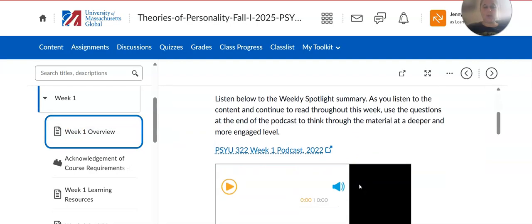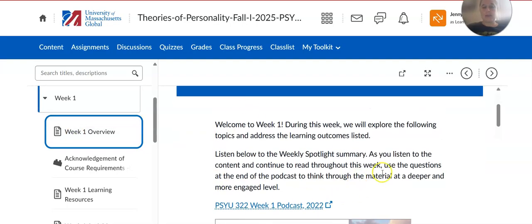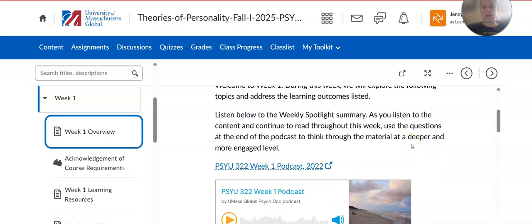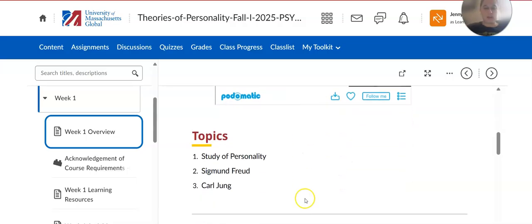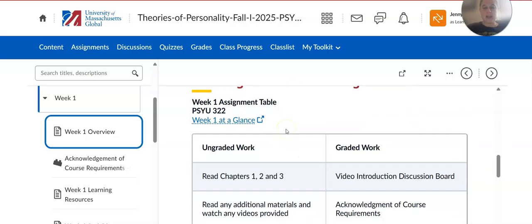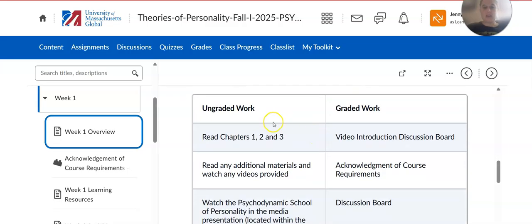The week 1 overview has a little bit of an introduction and then the weekly podcast spotlight summary. Make sure that you listen to that, as it's going to be reviewing the various things that are due this week and providing just some reminders as well. Here are the topics again, and you're going to see here, this is the assignment table. But let's first click on a week at a glance.